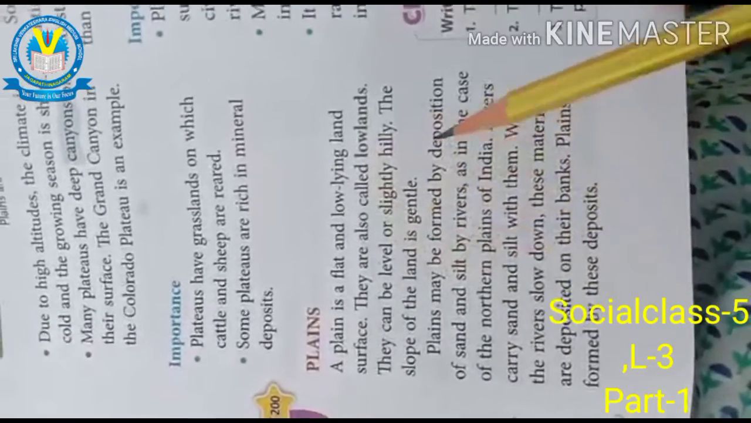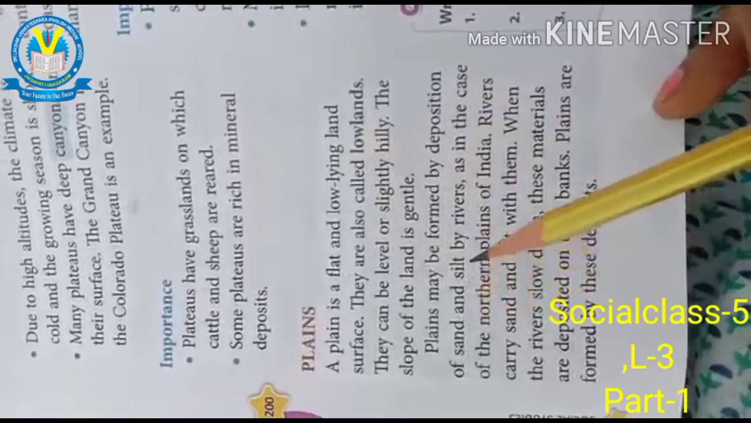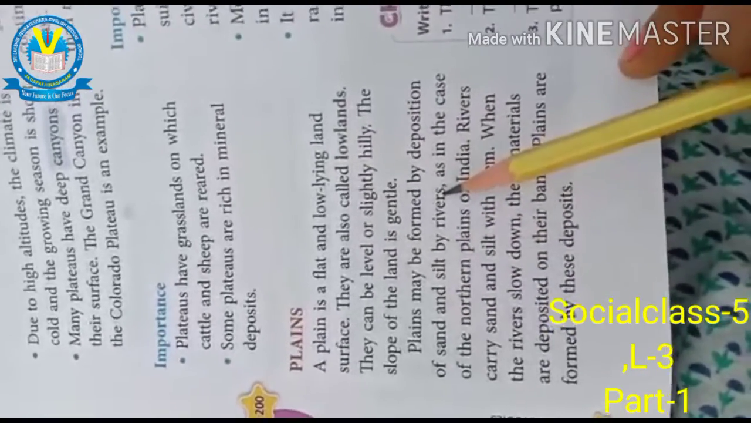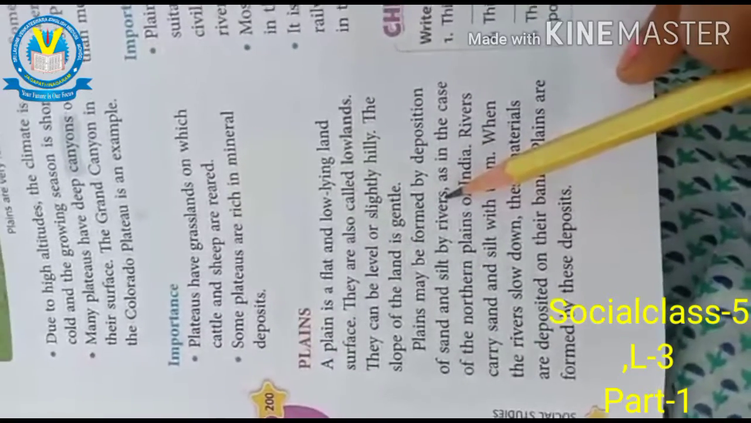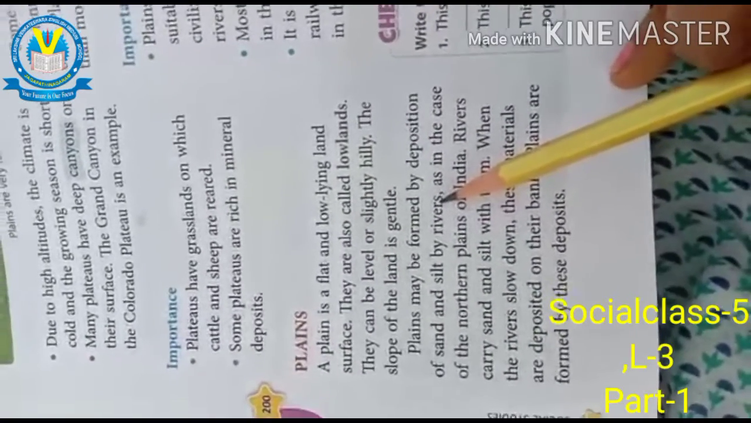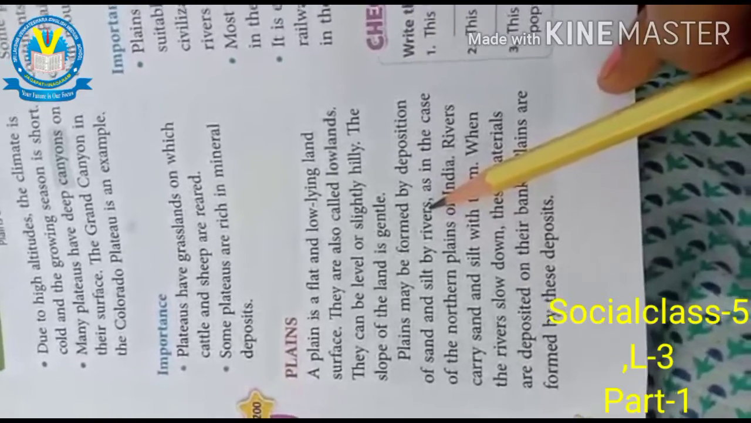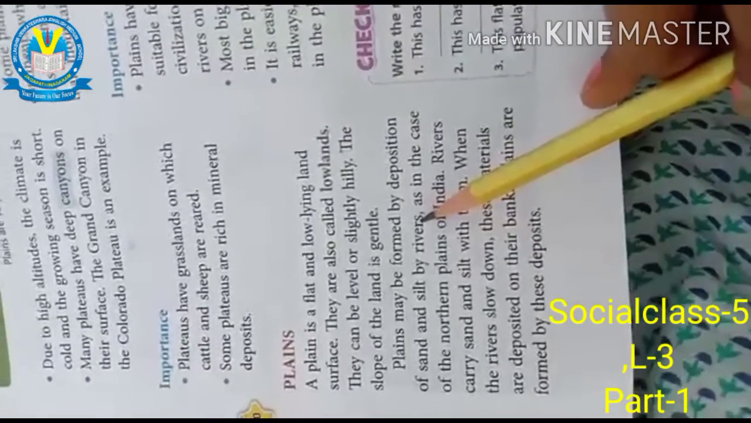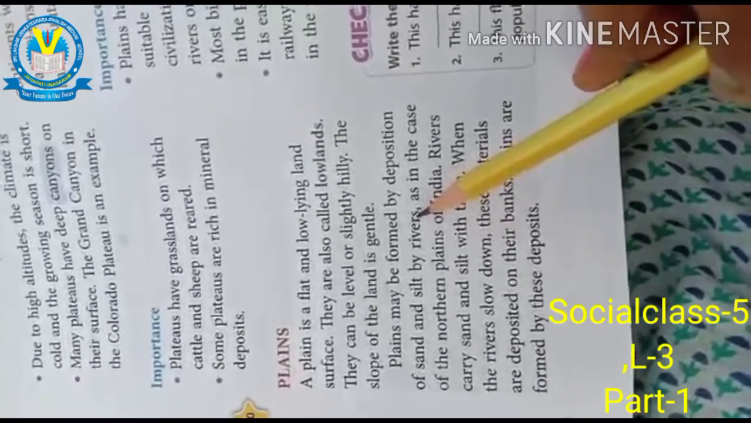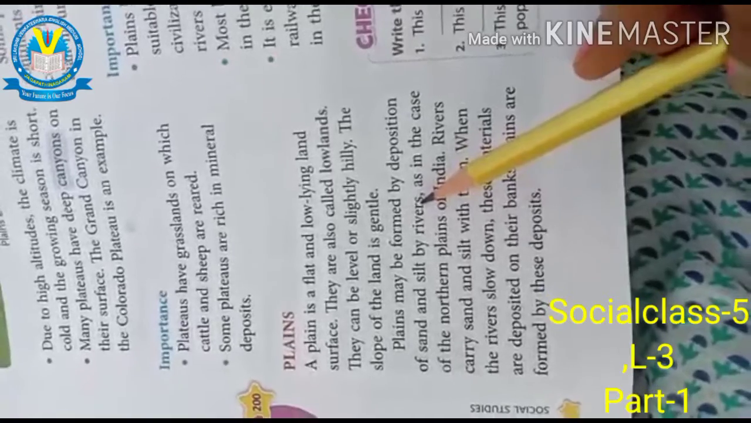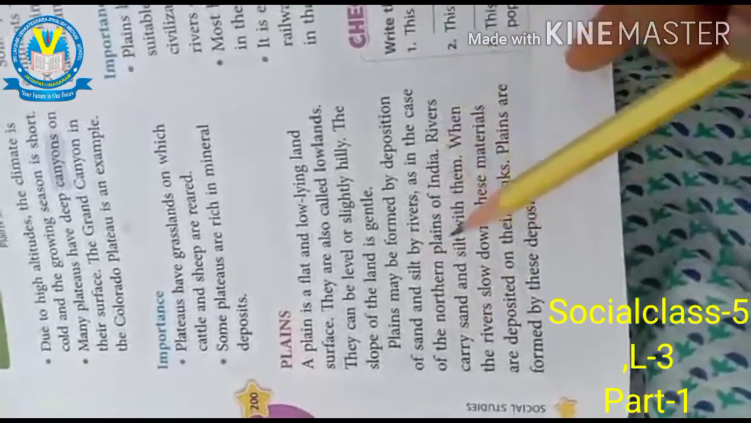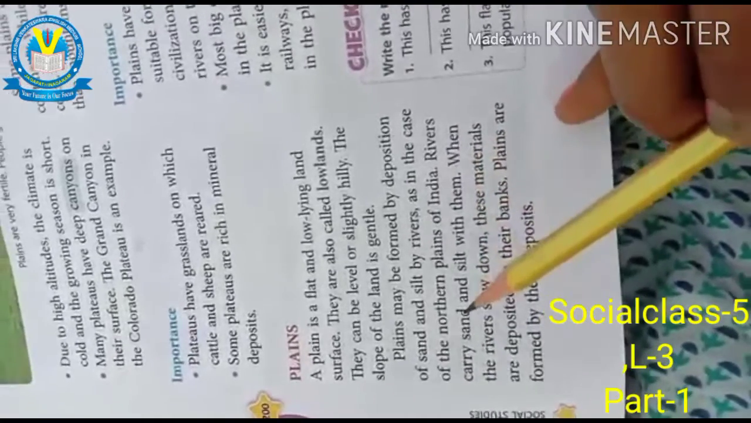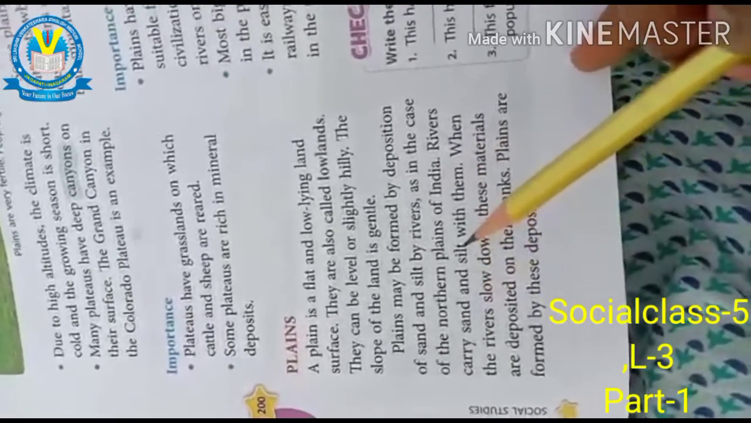Plains may be formed by deposition of sand and silt by rivers. So these plains have a flat surface and are called lowlands. Gentle means even. These plains are formed by sand and small pieces of stones. As in the case of the northern plains of India, rivers carry sand and silt with them. That means sand and stones flow with the water.